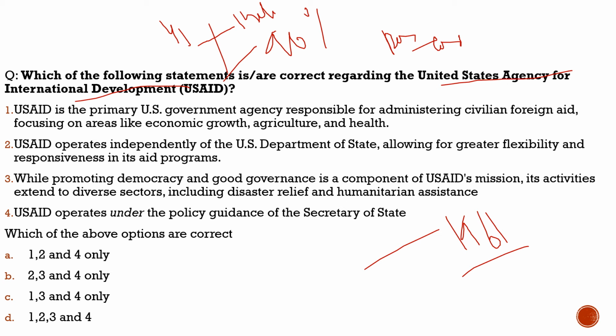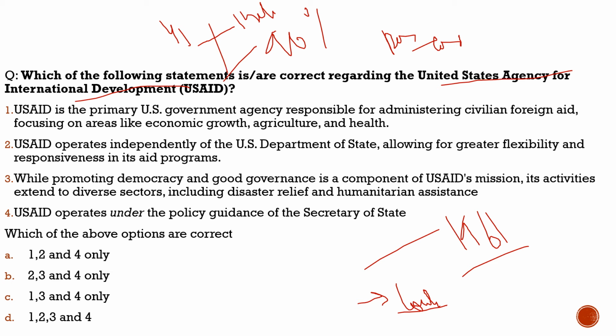In this question, we'll use the contradicting words technique. This is one technique which can be used in the exam. What is this contradicting words technique? Whenever two statements contradict each other, they cannot both be correct. If there are two statements contradicting each other, those two statements won't both be correct. One of them would be correct. I hope you are understanding this.